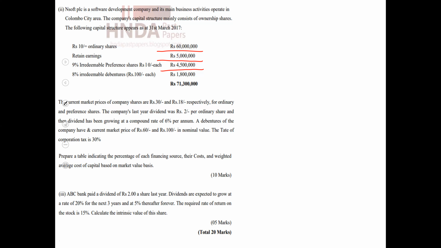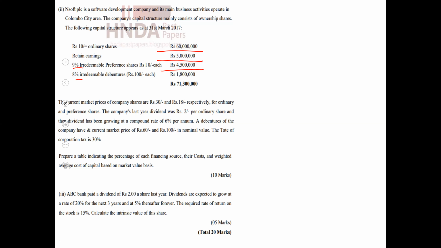Then irredeemable debentures 100 each, with 8% interest, have also been given. Through this we can have an idea. We have been given the value of the ordinary shares as 60 million, and the per share value is 10.